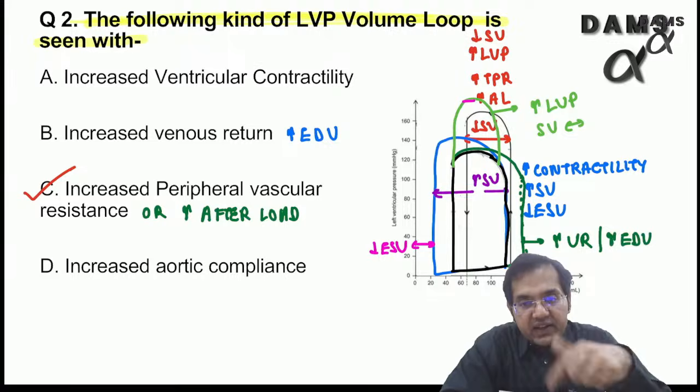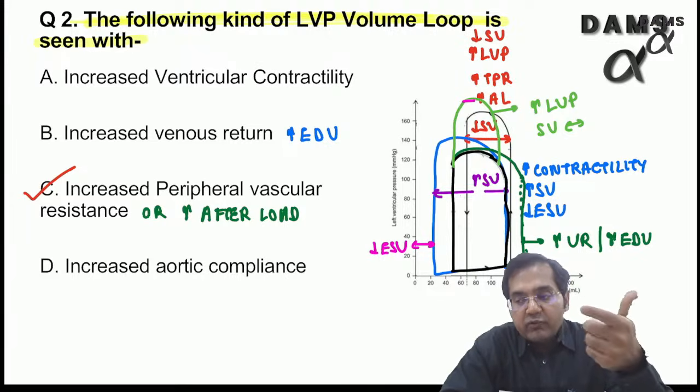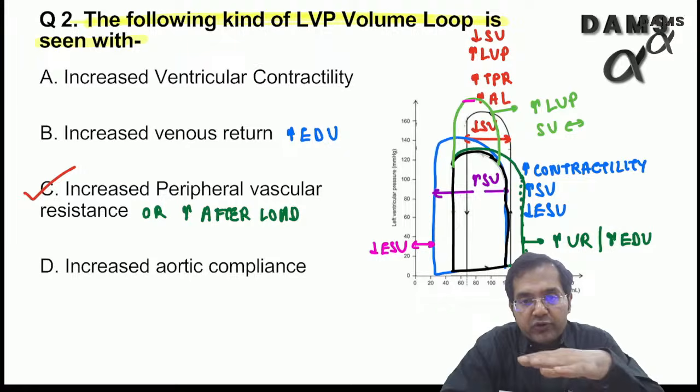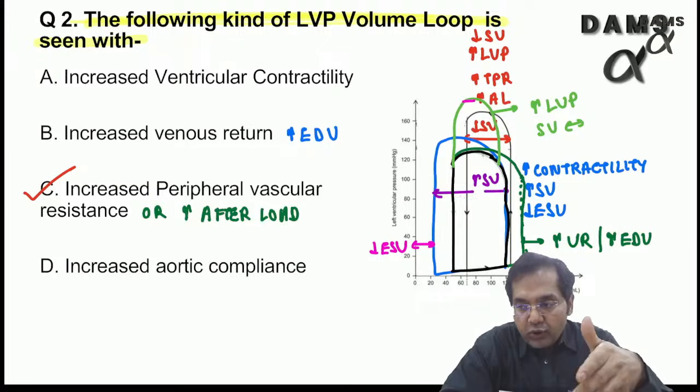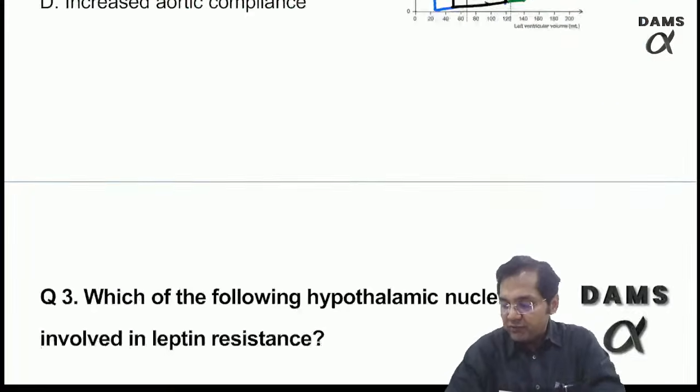With increase in venous return, the end diastolic volume has to increase, which according to all of you was not shown in the picture. So by elimination, I will still say that it is an initial part of increase in afterload or TPR when the left ventricle is still able to maintain the stroke volume, right? Let's move to question 3 now.